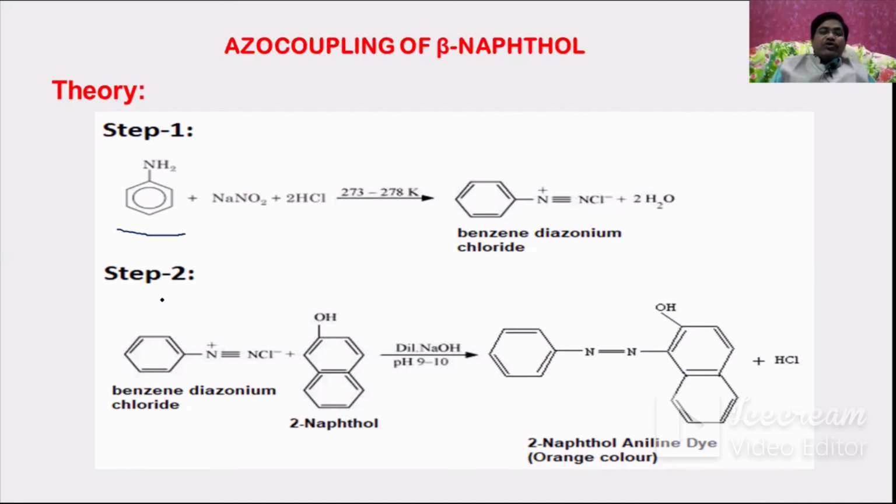In step 2, for this benzene diazonium chloride, we use the 2-naphthol in presence of dilute sodium hydroxide. It is also called beta naphthol or 2-naphthol. And you will get an orange colored dye, a colored compound, which is called 2-naphthol aniline dye or an orange colored dye. And see here, when 2 ring systems are connected like this with a double bond, that type of reaction is called a coupling reaction. And this diazotization is an example of a coupling reaction.